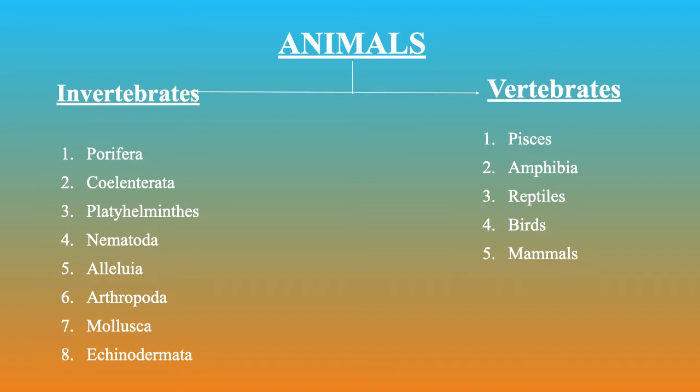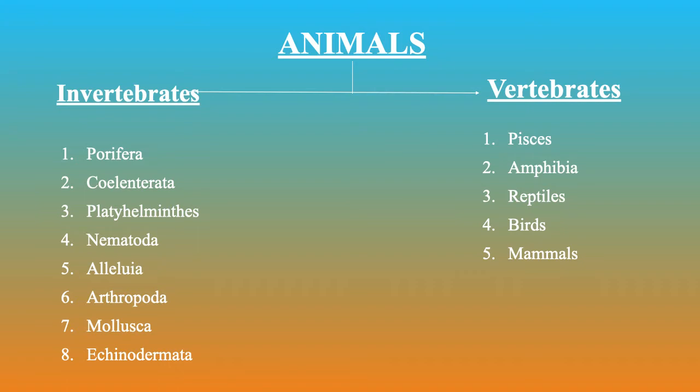Here invertebrates, I said before, are the organisms which do not have a backbone. Invertebrates are the organisms which do not have a vertebral column or a backbone and can also be called non-chordates. That means the chordate is absent. So these are termed as invertebrates or non-chordates, and non-chordates is further classified into 8 subphyla.